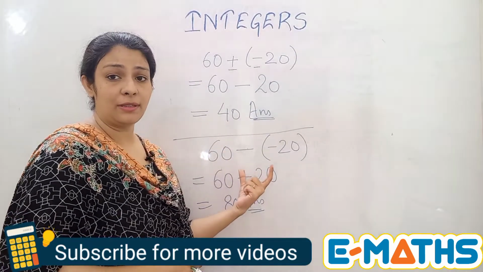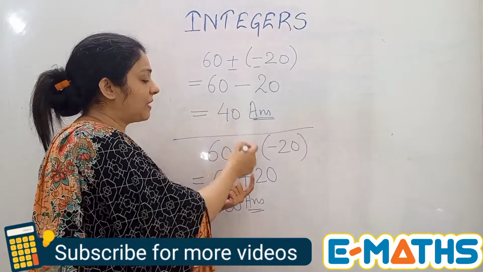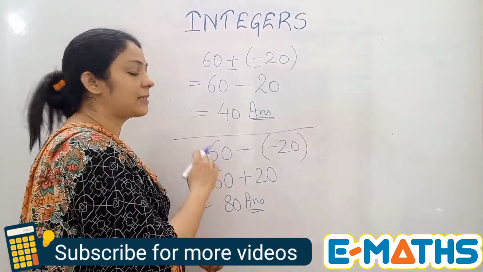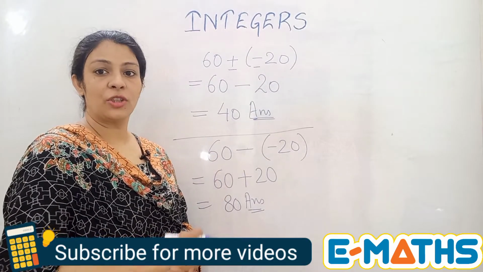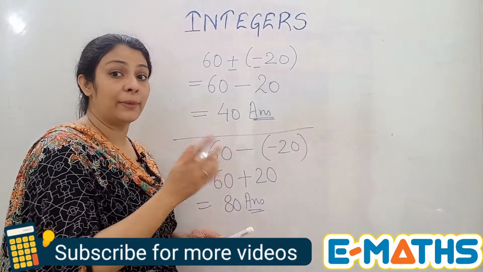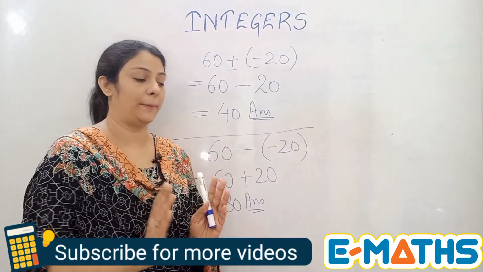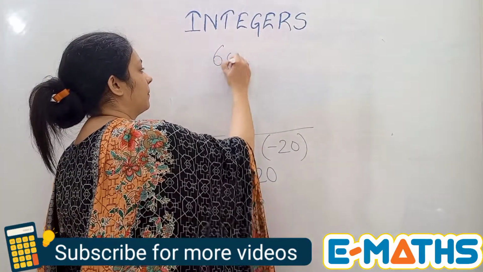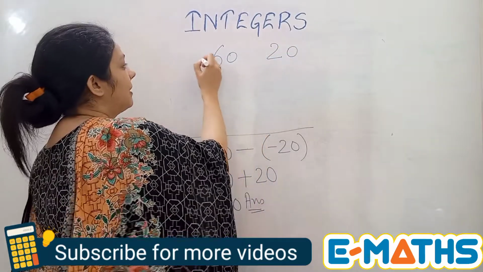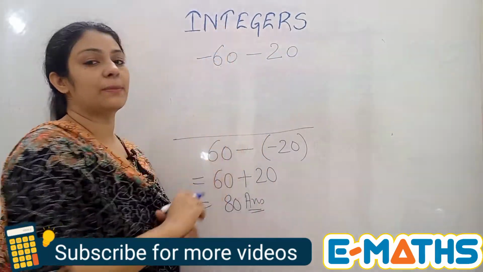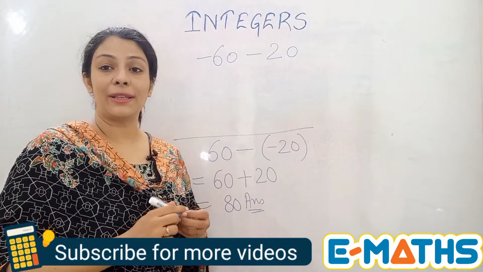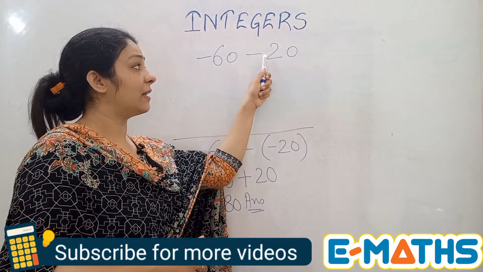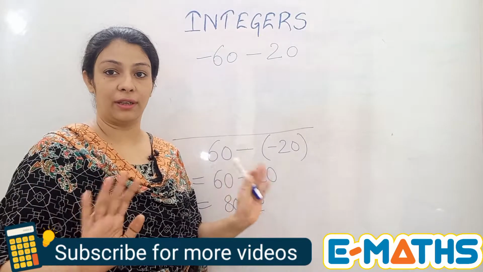Then we took the same numbers, different signs. In place of plus, I have taken a minus here. So when minus and minus are coming together, we simply write a plus sign in between. So this is how we do it. Now I am going to write the same numbers, just see the signs and how I am going to put them up. The numbers are going to be the same, 60 and 20. I'll just take this 60 as minus and this 20 also as minus. So now you don't have to actually solve them because these two numbers have their individual signs. This sign is for 60 and this sign is for 20. They both have them for themselves.